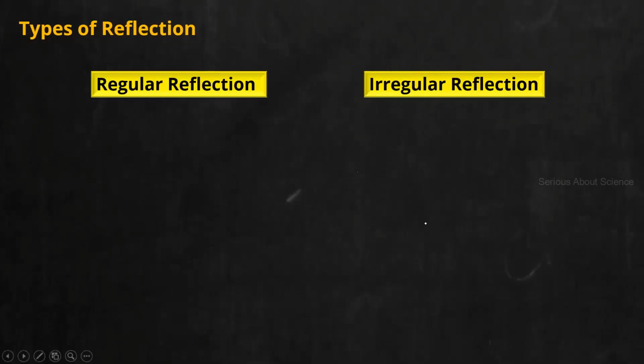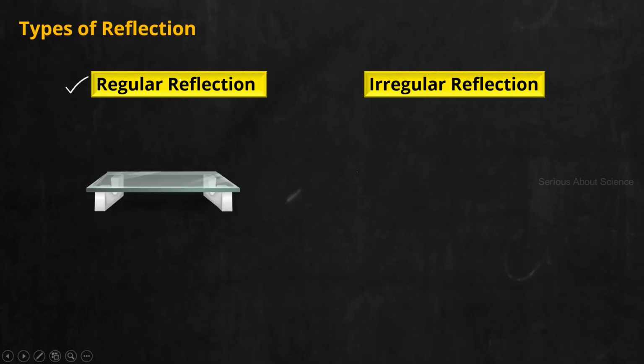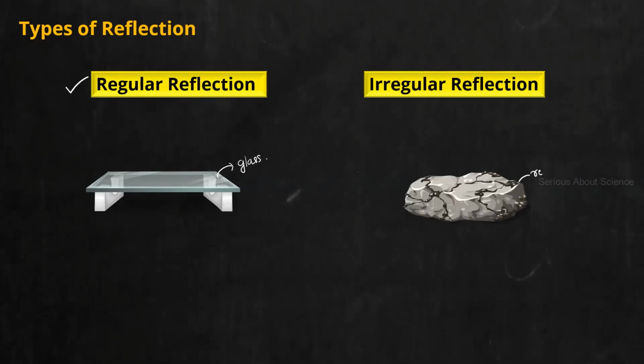Now, can anyone tell what you mean by regular reflection? Reflection formed by a smooth polished surface. Yeah, reflection mostly formed by a smooth and polished surface is known as regular reflection. For example, if I take a smooth polished surface, the classic example is nothing but a glass. So here you have a glass material, and we are comparing it with what? This is a rock. And what can you say about the surface of the rock? It is rough. Compared to glass, the surface here is very rough. So here you have a piece of rock and glass in comparison.